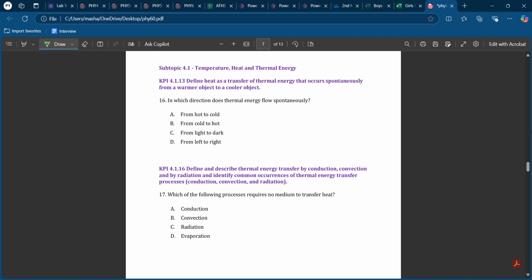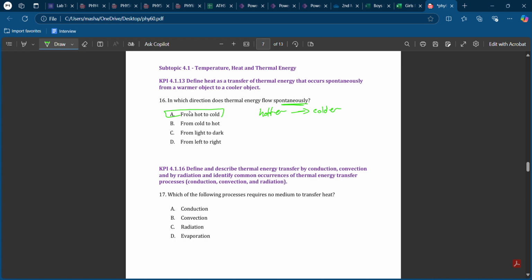So in which direction does the thermal energy flow spontaneously? Spontaneously, we are talking about heat that moves from hotter to colder object. Okay? So the answer will be A.